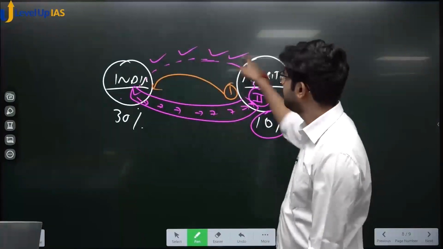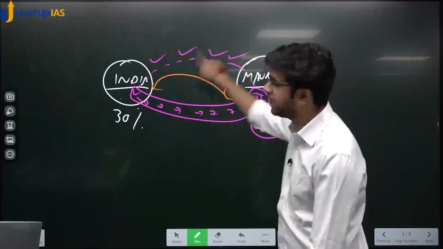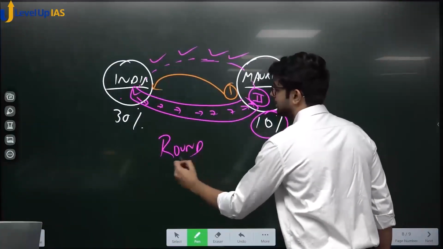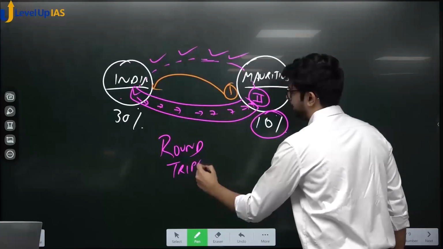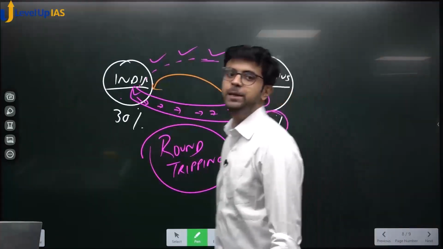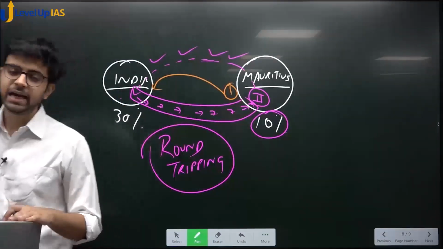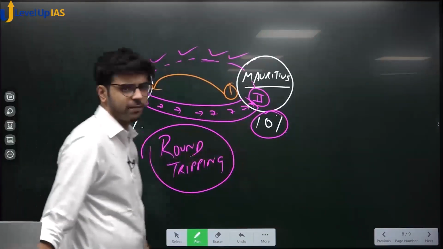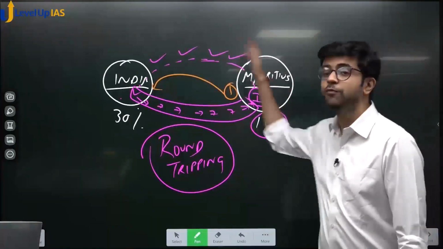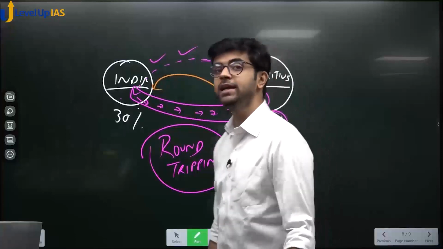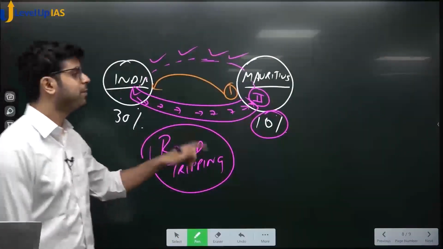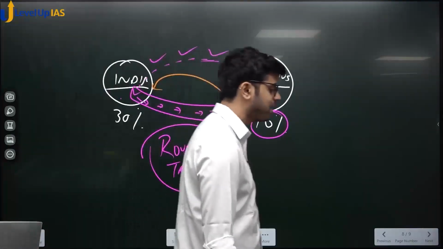What has he done? He has taken a round trip. Yes or no? Yahan se yahan and then again yahan se yahan. This phenomenon is called round tripping of money, by taking advantage of the double tax avoidance agreement to pay less tax in the home jurisdiction, to show that money has actually come from outside India after paying tax at that 10% concessional rate, and now you can't tax that money in India because it is covered under the double tax avoidance agreement.